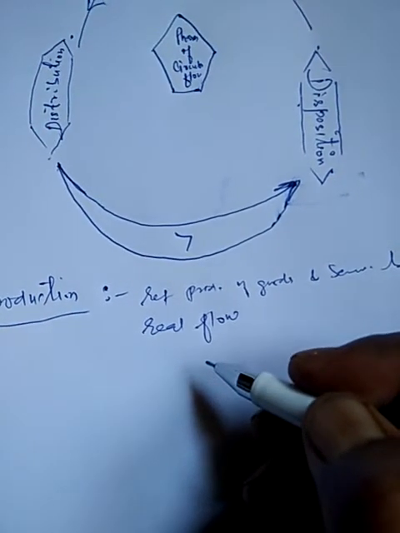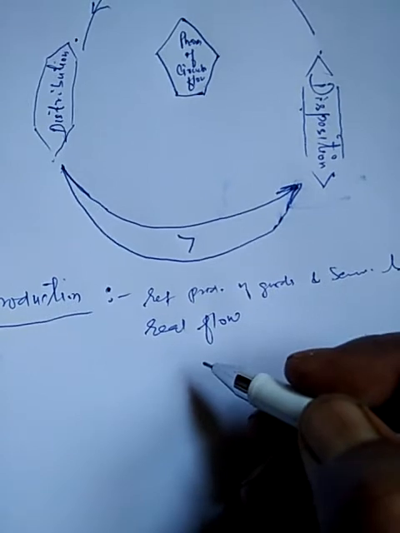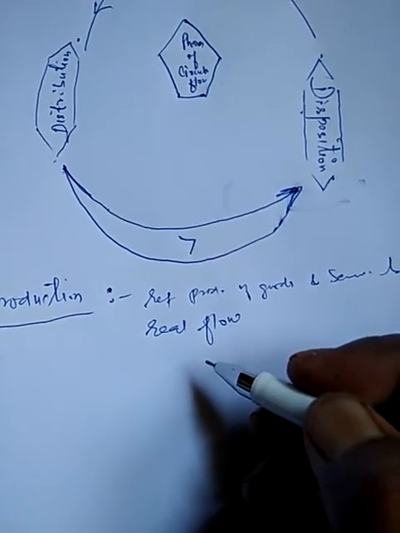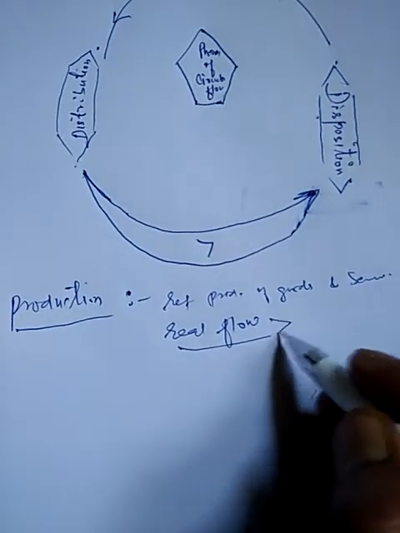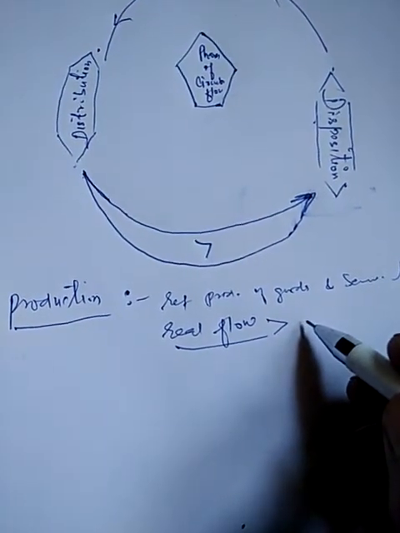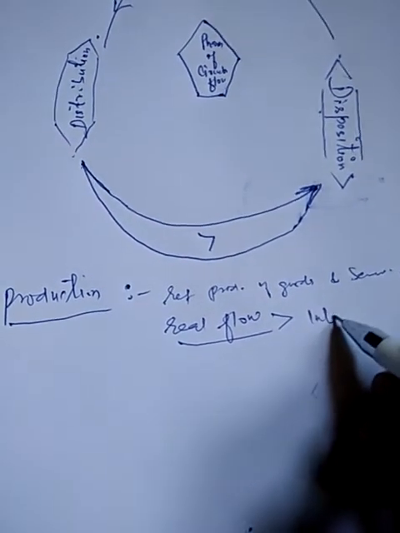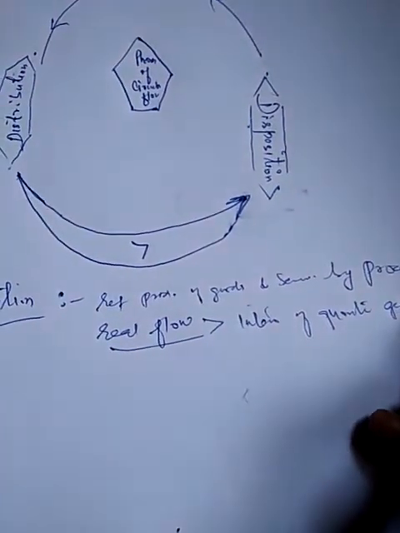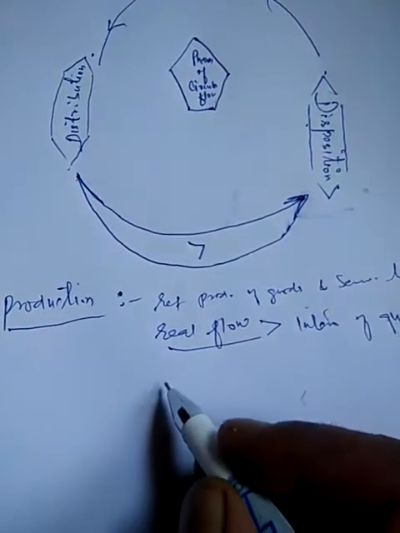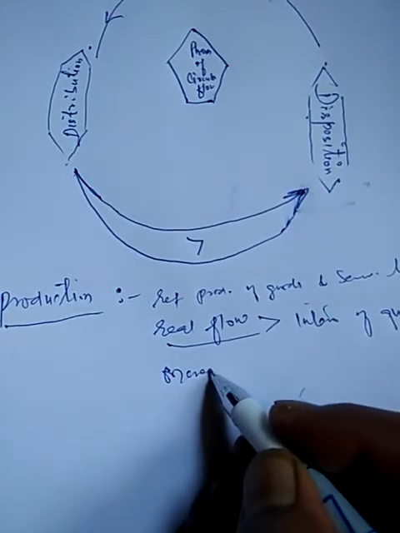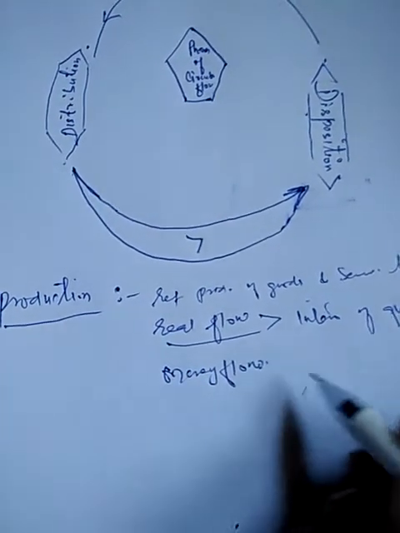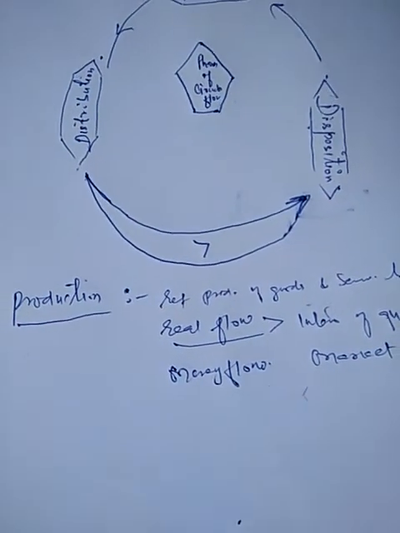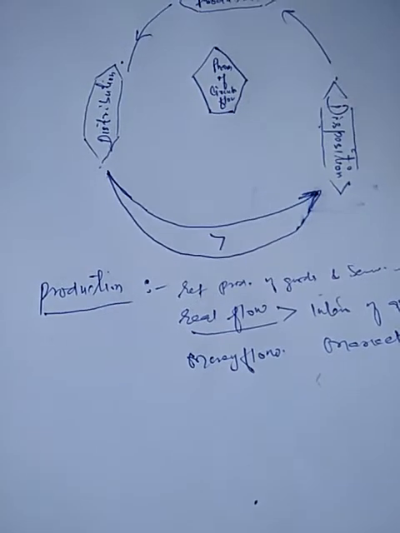It's a real flow if studied in terms of quantum or quantity of goods and services produced, and it's a money flow if studied in terms of market value of goods and services produced, right? This is the first phase of production.